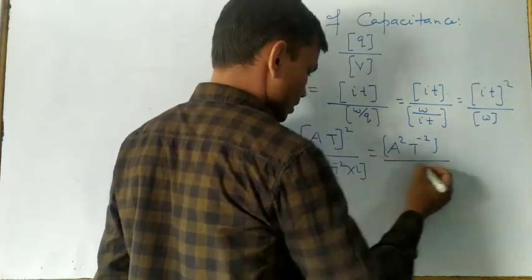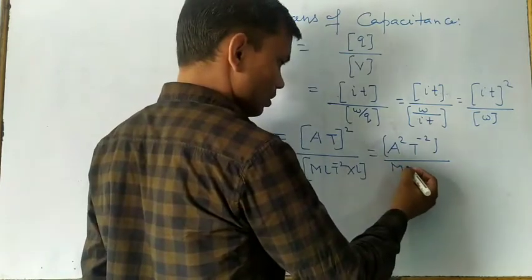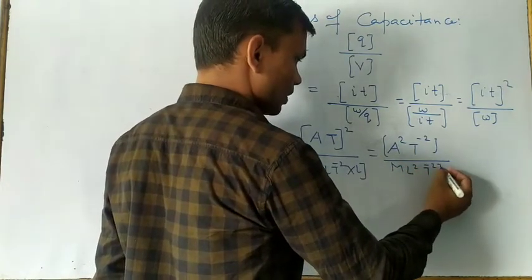Work done is force into displacement; force is M L T power minus 2, and displacement is L. So in the denominator we have M L power 2 T power minus 2.